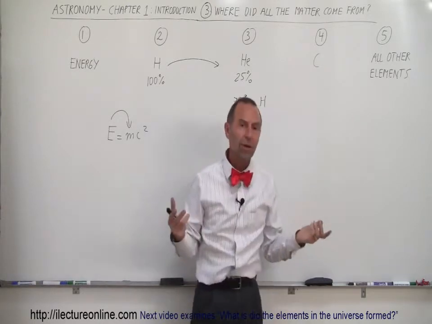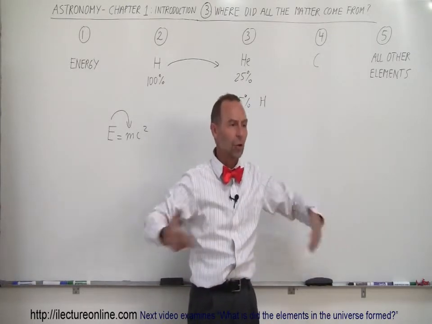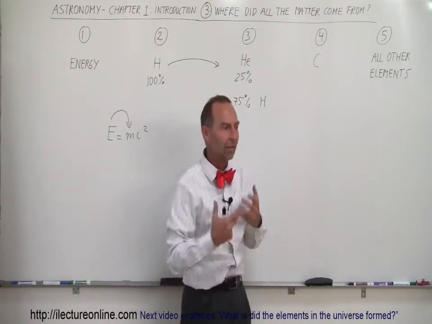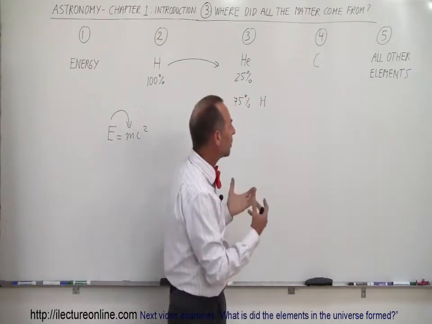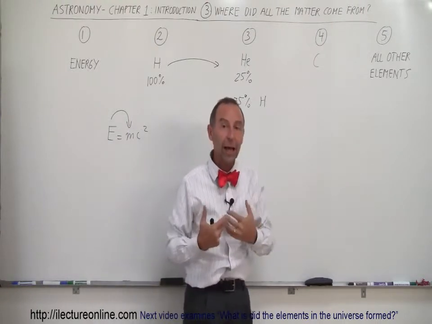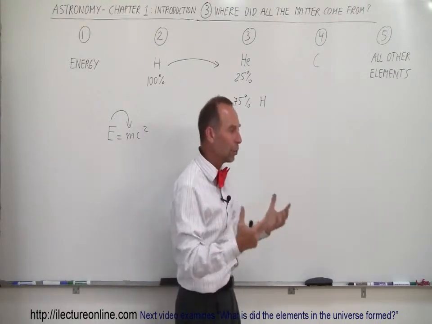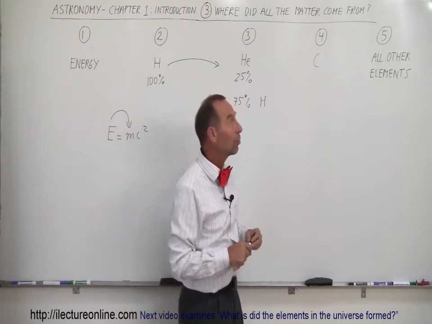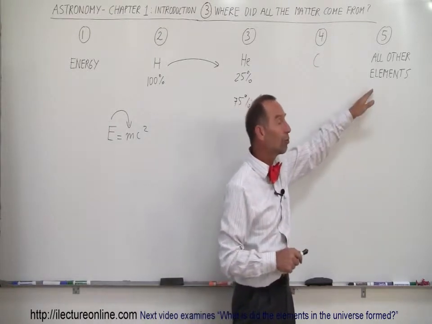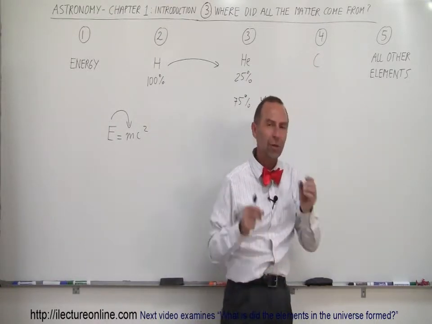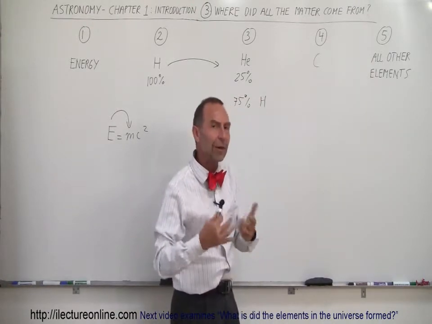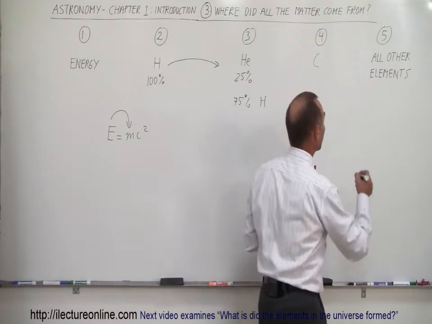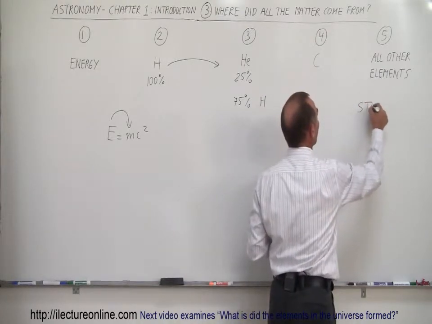But what about all the other stuff? What about the stuff that makes up the earth? All the rock and the metal and everything that's existing in the earth. Where did that come from? And how did we get it from the stars to where we are today? How did the planet Earth come about with all this material on it? Well, it turns out there's a very special process where all the other elements on the periodic table are created. And they're created in a very catastrophic process. They're created in star explosions.